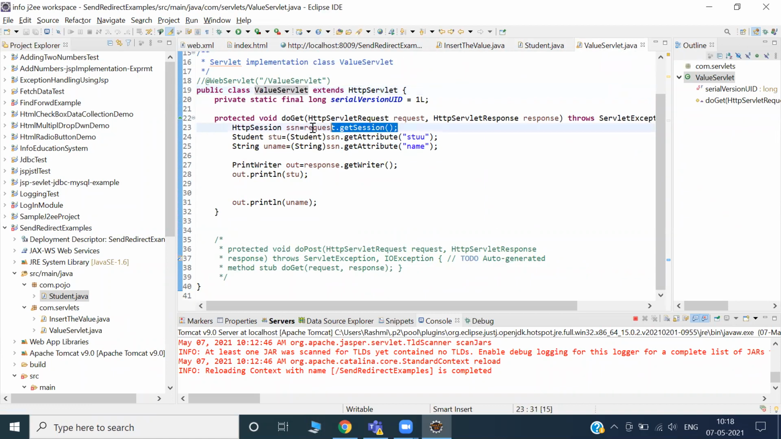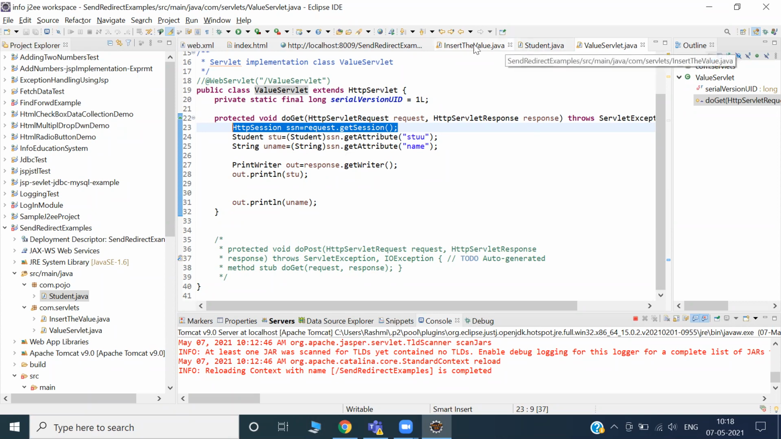Inside the get method, I want to fetch the data, right? Who is the carrier? Is it request or is it session? This time it is not request, it is session. Why? Because I have used sendRedirect. It's not request dispatcher. So, session.